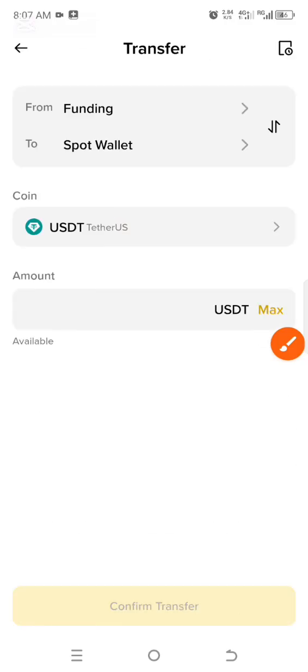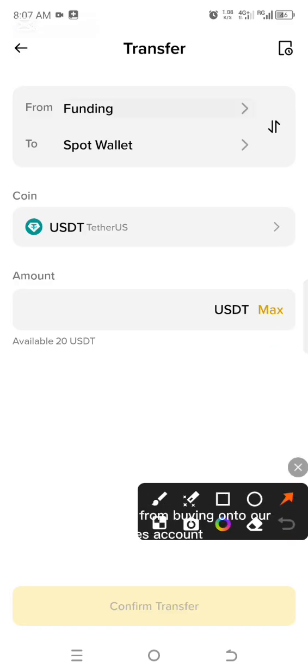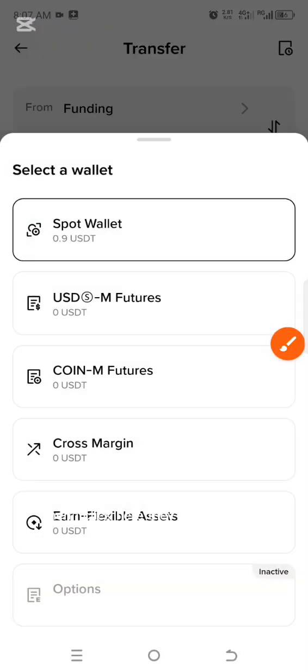When I click on transfer, you can see that we have funding to spot, and in this case we are transferring from funding onto our futures account. So you tap on where you see that arrow. When I click here, they will ask me to choose the account I want to trade. In this case, you can see that we have spot wallet, USDT-M futures, coin-M futures and cross margin.